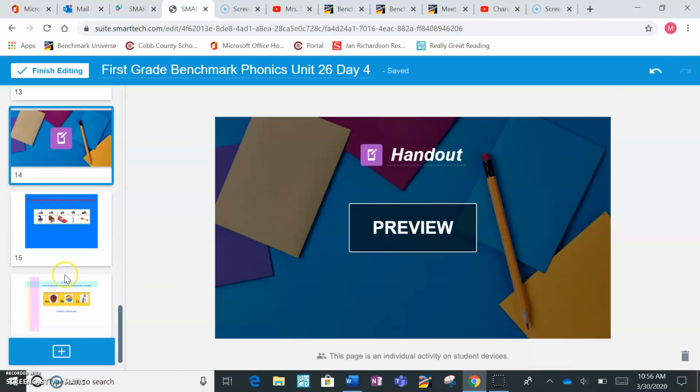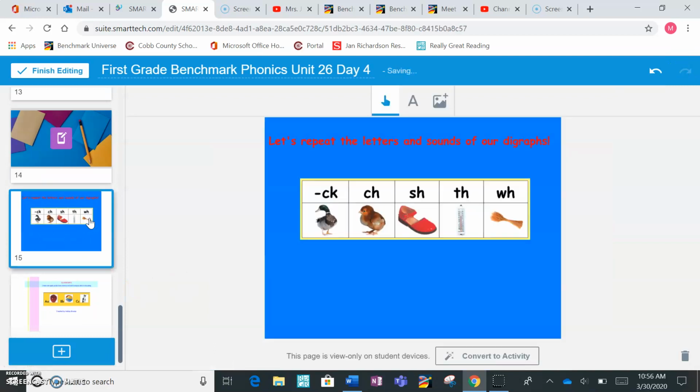Very good. All right, some more digraphs. We're going to go over final digraphs or initial, maybe. Ck, ch, sh, th, wh.